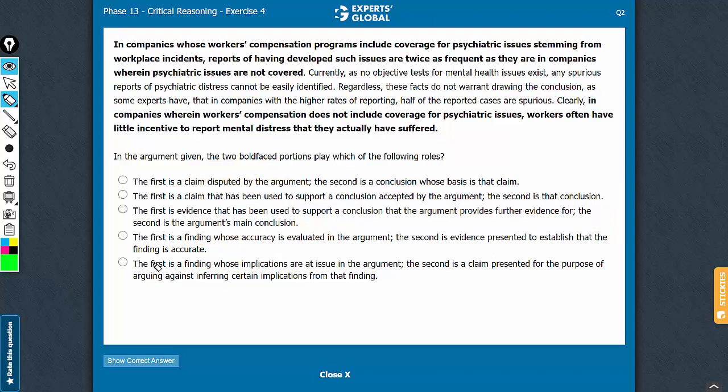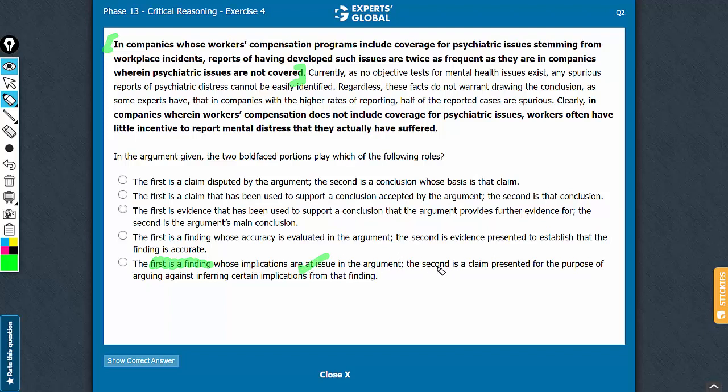The first is a finding. Yes, this can be very well called a finding. This is a concrete fact whose implications are at issue in the argument. So remember in the beginning of the video when I was linking the conclusion with the bold parts, I said that the first is a circumstance, a finding whose implications are at issue in the argument. So yes, this first part is absolutely correct.